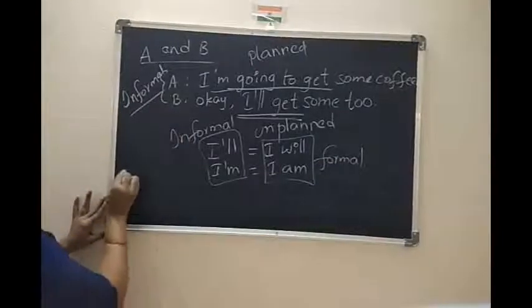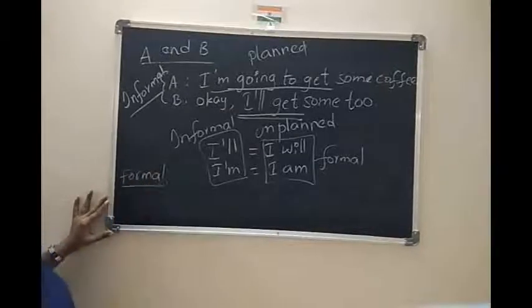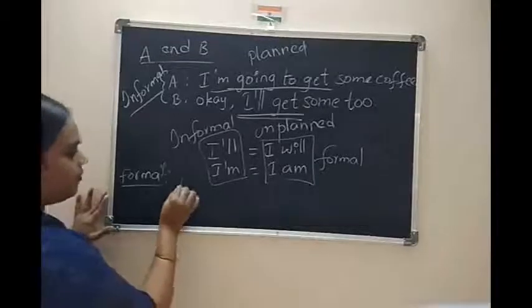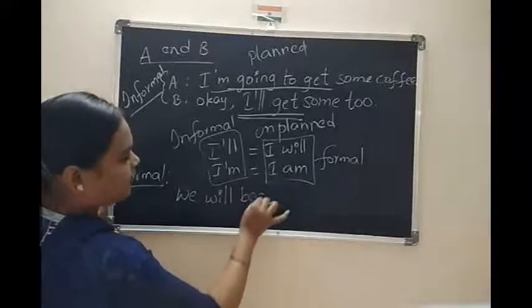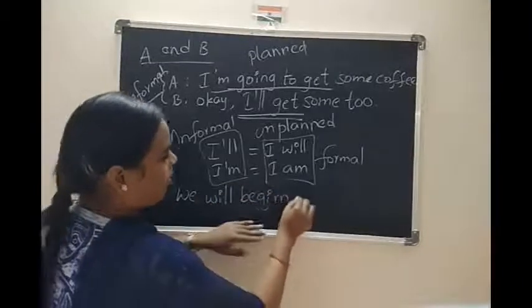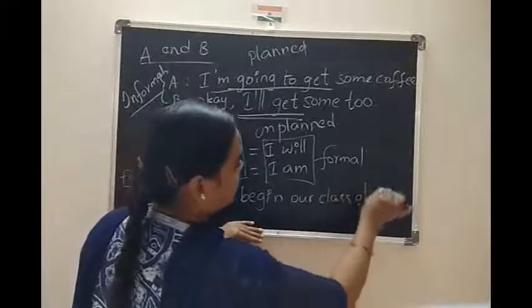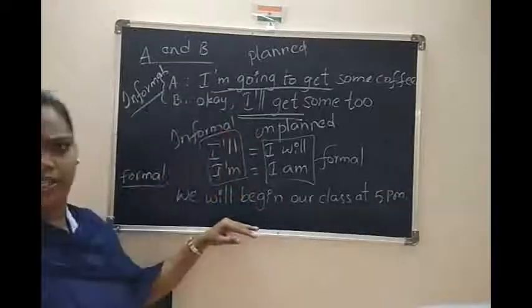Now coming to formal situation example. I am saying to you, children, we will begin a class at 5 p.m. Whatever time that is.